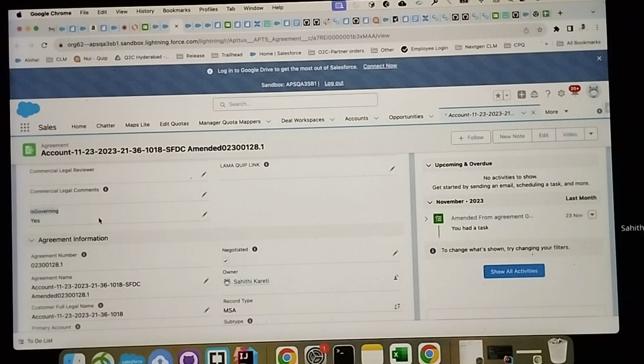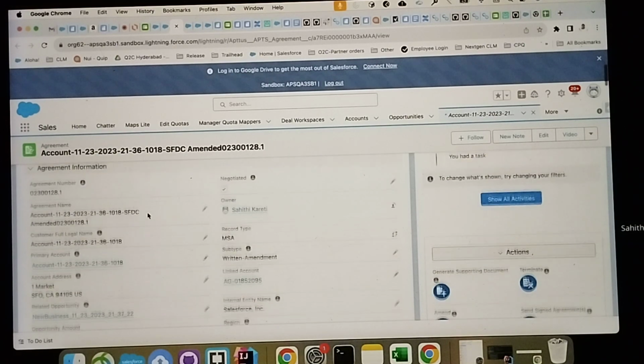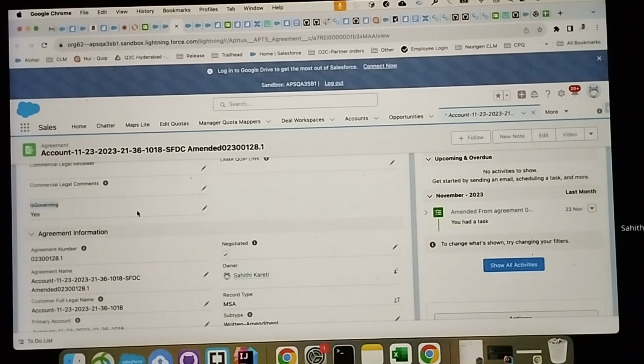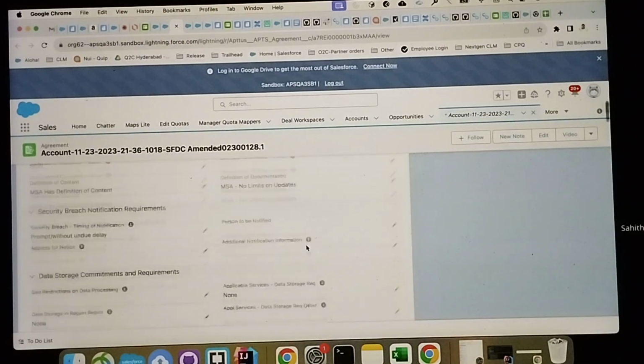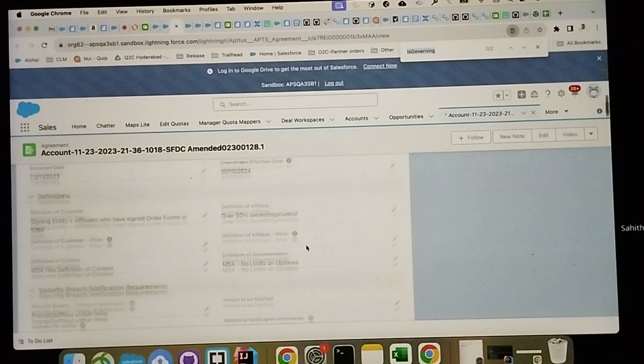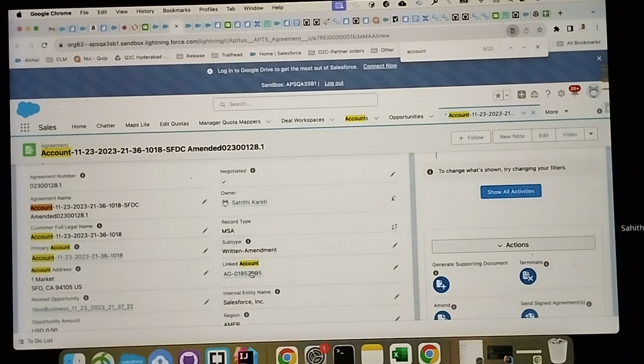This will happen via the trigger in phase 2, and in phase 1 with the eligible records, for the existing records, we have a scheduled job. We run the job which automatically makes these existing agreements governing agreements, and all the other accounts in the particular global company are linked to the particular account group. Let me show you this. There is an account group. We call it a linked account in the agreement.